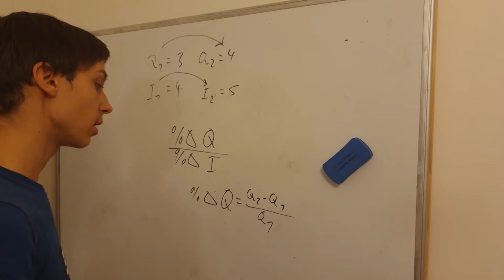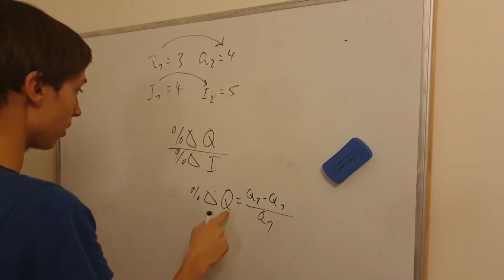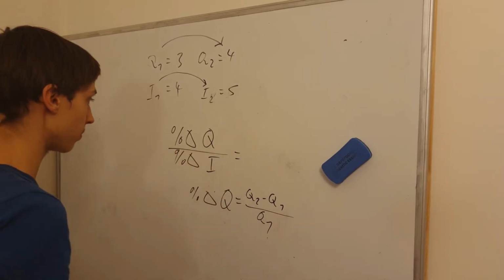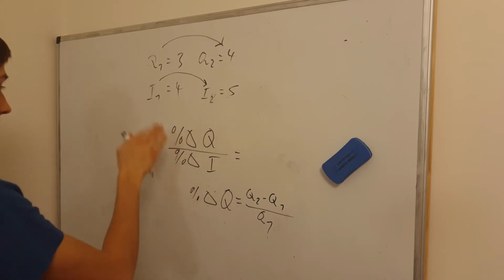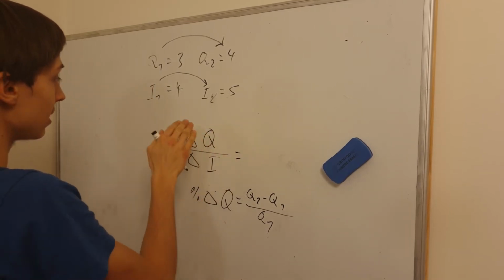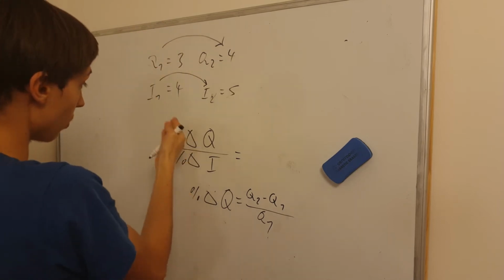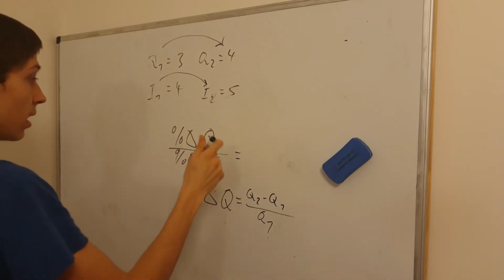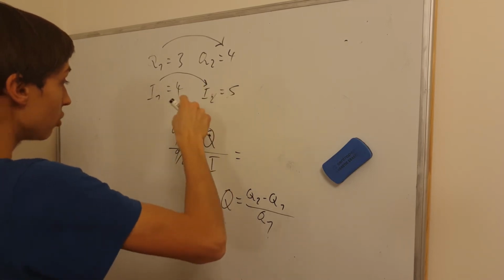But I'm going to do it in the more mainstream way, and that is over the initial quantity. The percentage just tells us it's not simply the change in quantity, but the change in quantity over the initial quantity. That's why there's a fraction hidden inside this number in the numerator already.